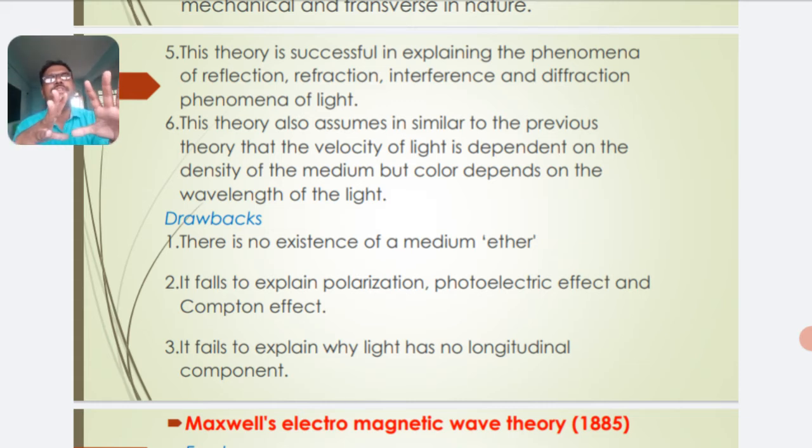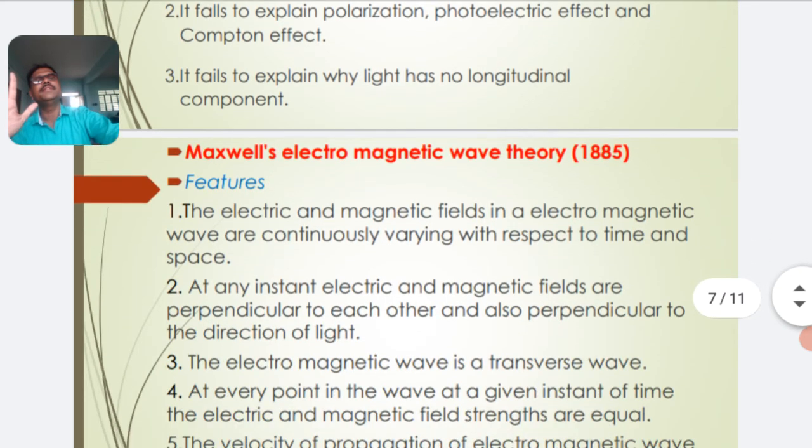According to this theory, light is a longitudinal wave. But longitudinal waves cannot be polarized, so it fails to explain the phenomenon of polarization. The photoelectric effect and the Compton effect are based on the particle nature of light, so it fails to explain both of these phenomena. So these are the drawbacks or failures of the theory.